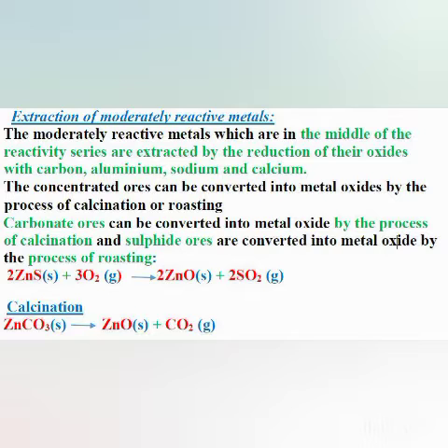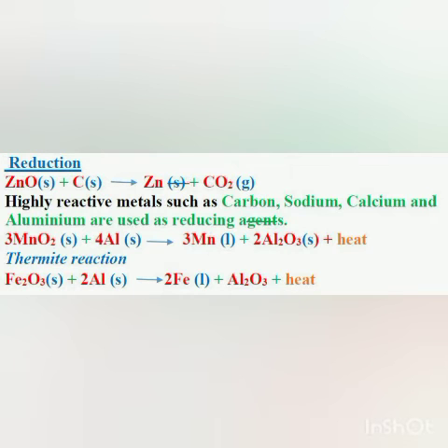And now this zinc oxide, which is obtained by calcination and roasting, is reduced to zinc, and carbon dioxide gas is evolved, by using carbon as a reducing agent. So the metal oxides obtained by calcination or roasting of ores are converted into the free metal by using reducing agents like carbon, aluminium, sodium and calcium.